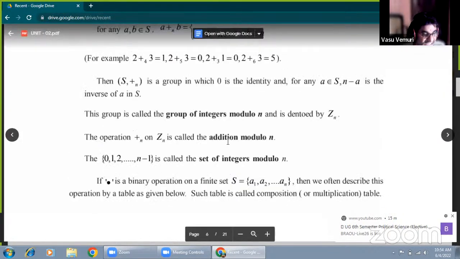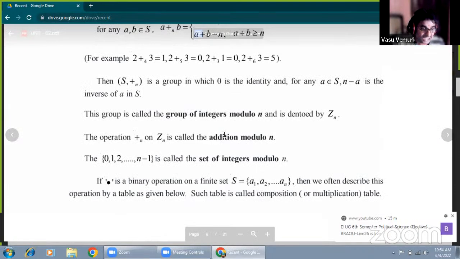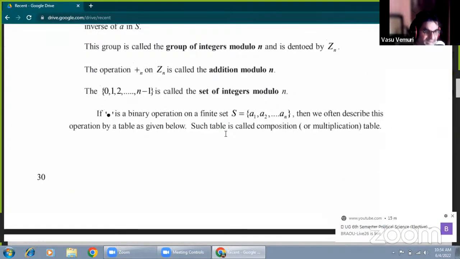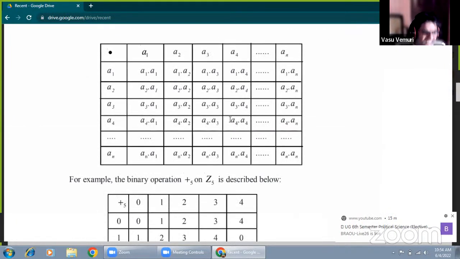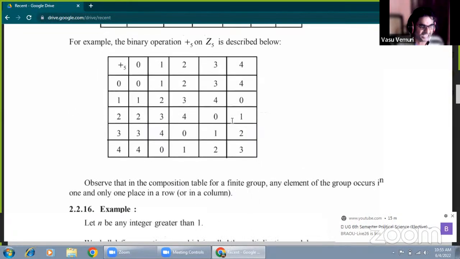Now what are finite and infinite groups? When the set of elements of the group is finite, that is called a finite group, and otherwise it is an infinite group. Okay. Now suppose the set {0, 1, 2, 3, 4, 5}. Now those are fixed elements. When the elements of the group are finite, meaning the elements are fixed, that is called a finite group. Otherwise it is an infinite group.